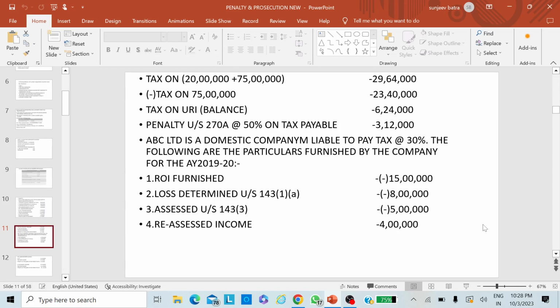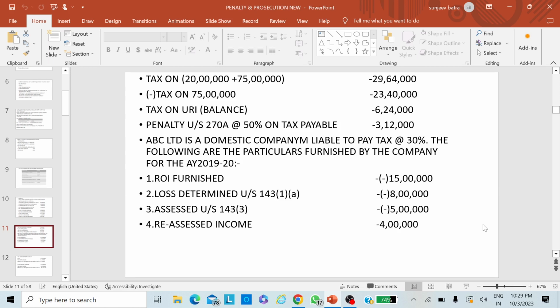in the next example, ABC Limited is a domestic company liable to pay tax at the rate of 30%. In this case, it is a case of AY 2019-20. Return of income furnished at a loss of rupees 15 lakhs, loss determined under section 143(1)(a) 8 lakhs, assessed loss is rupees 5 lakhs, and reassessed income is 4 lakhs.